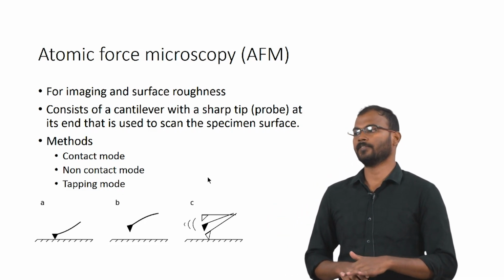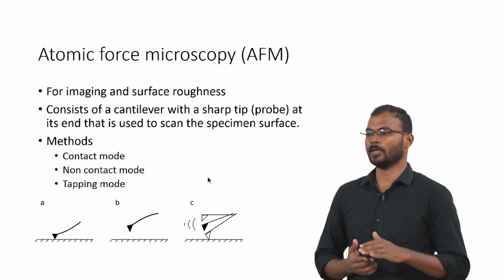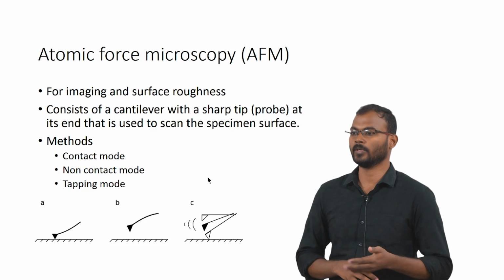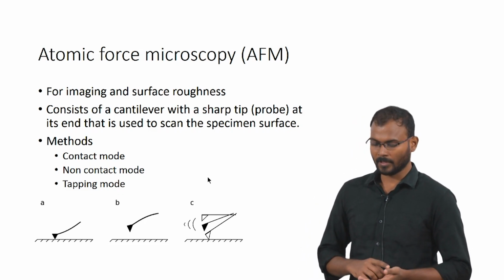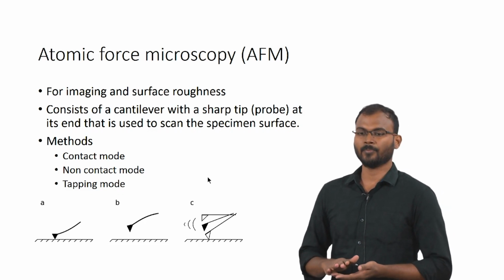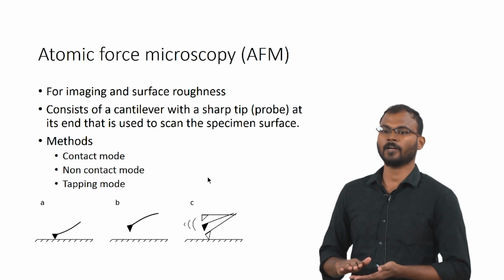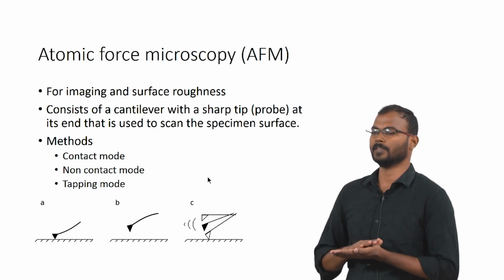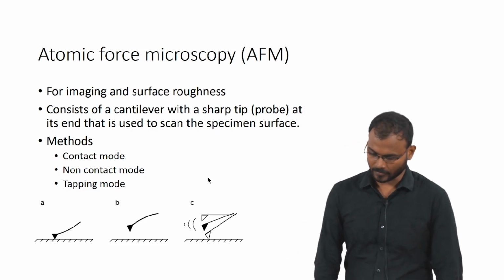So, those are the three different modes. Why are these three different modes available? Some samples are very sensitive. If you are observing under the contact mode, the sample will get damaged. To avoid that, people usually go for tapping mode. Tapping mode is the one which is widely used. Non-contact mode is for when you have a very sensitive sample and you do not want to touch the sample at all. So, these are the three different techniques.